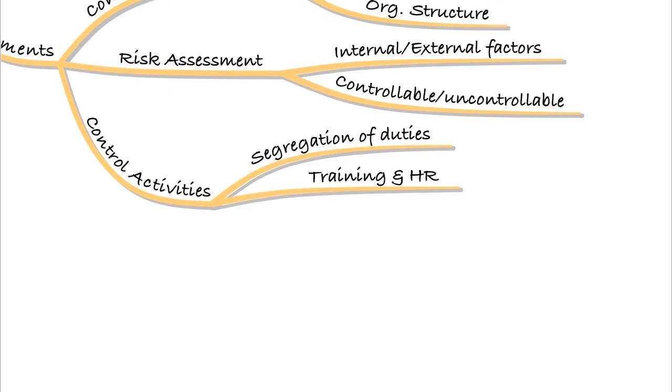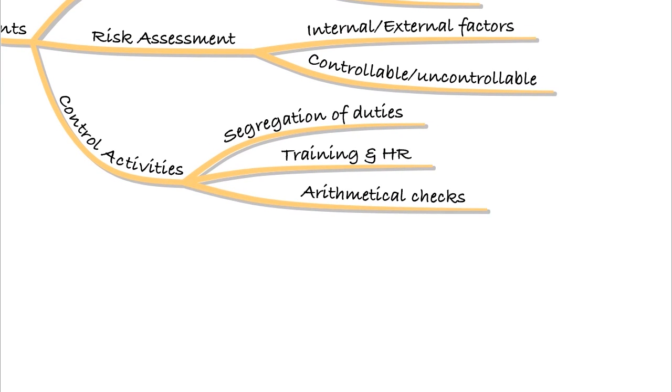Also, we should have sufficient training and human resources, policies and procedures in order to make sure that people are, number one, aware of internal controls, and number two, they know that there will be something that happens if they don't implement the internal controls. There will be arithmetical checks, so things like bank reconciliations will be done.